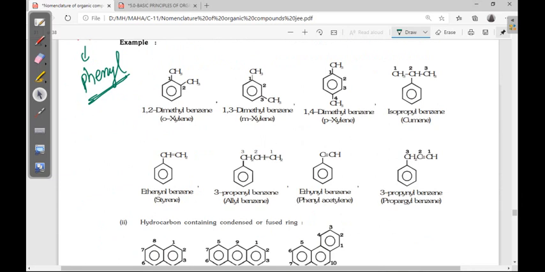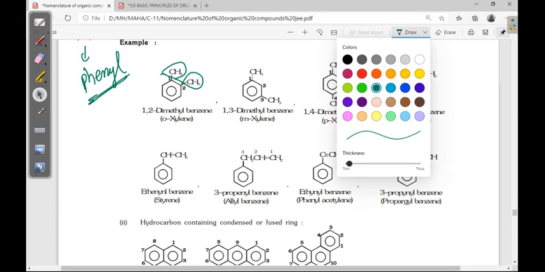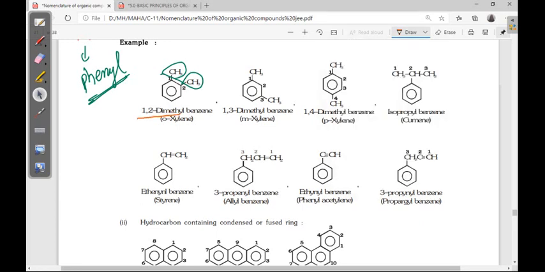Here a benzene ring is there, and two methyl groups are there. So these two methyls are substituents. Right? The positions are 1,2. So 1,2-dimethylbenzene. Okay, this is the common name. Ortho is indicating the 1,2 position.